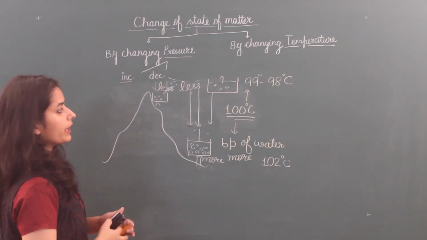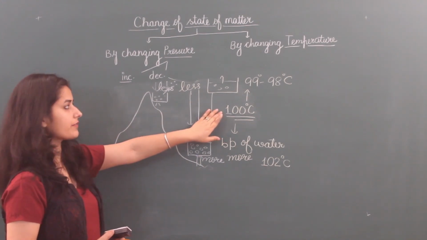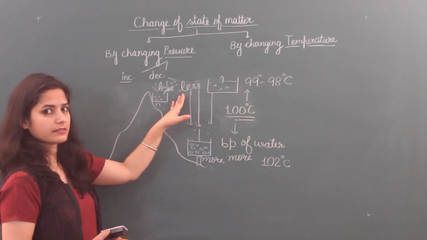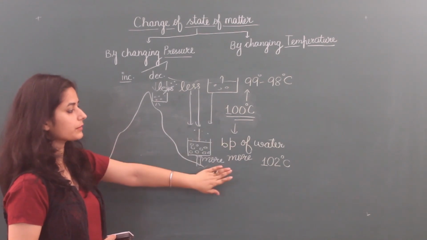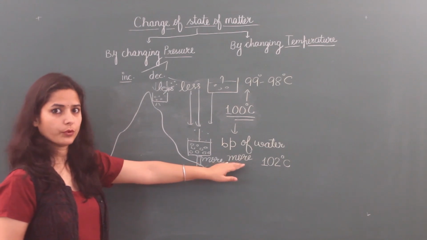So the boiling point of water is less than 100 degrees Celsius when pressure is less, and becomes more than 100 when pressure is more.